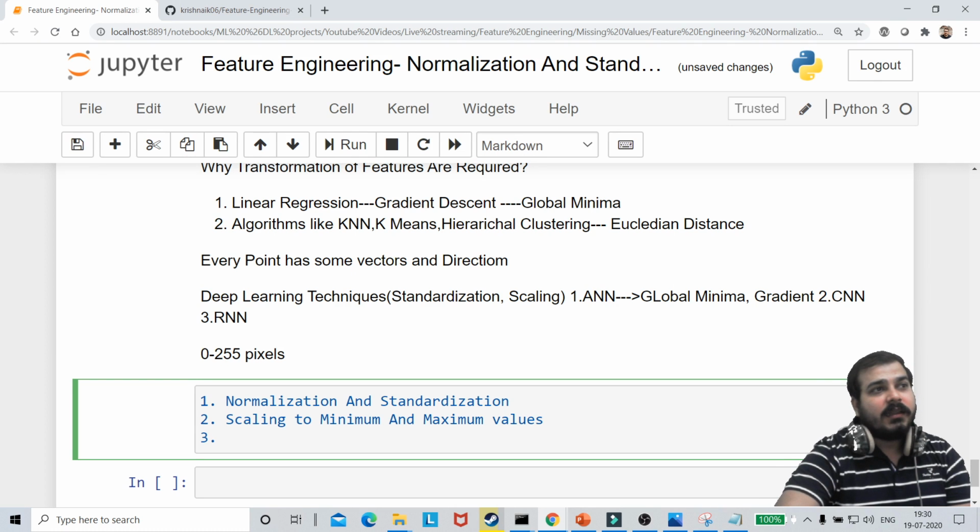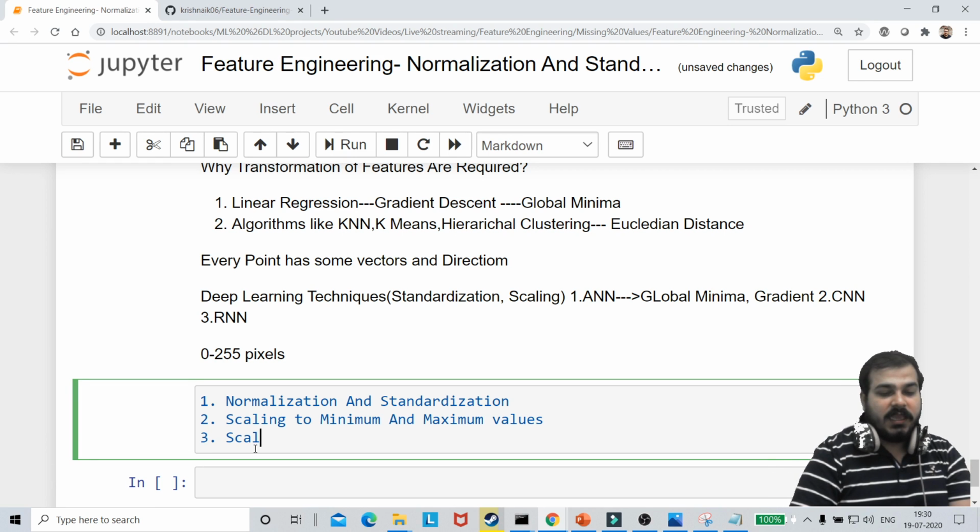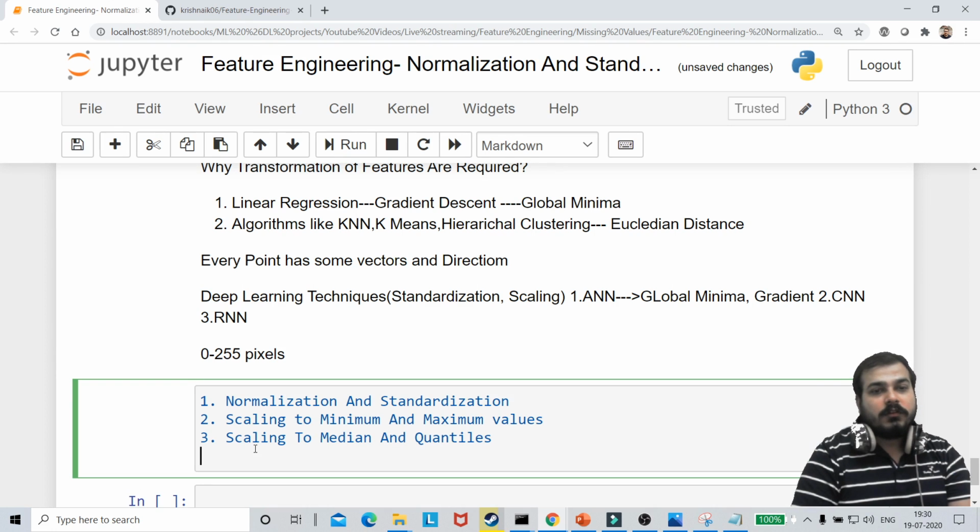The third technique that I will be requiring is something called scaling to median and quantiles.